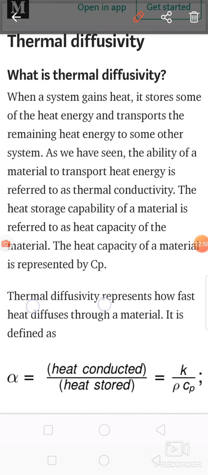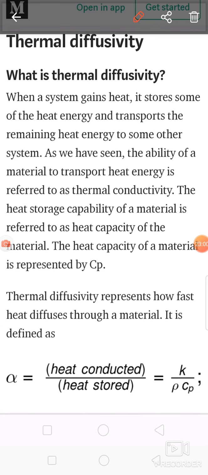Thermal diffusivity represents how fast heat diffuses through a particular material, and it is denoted by alpha. So alpha is equal to heat conducted divided by heat stored. So alpha is equal to K upon rho into Cp. So this is about the thermal diffusivity.